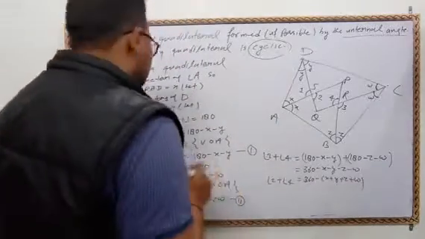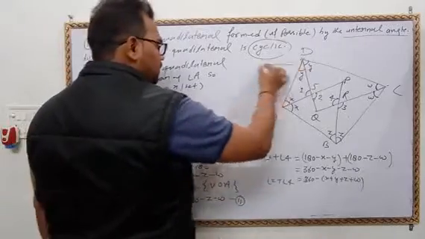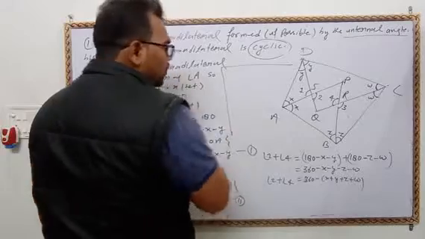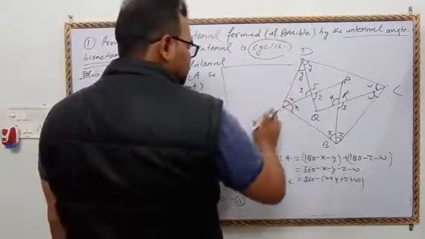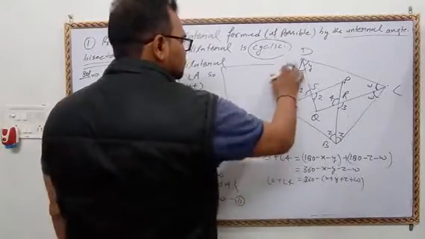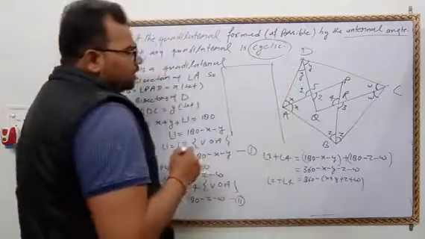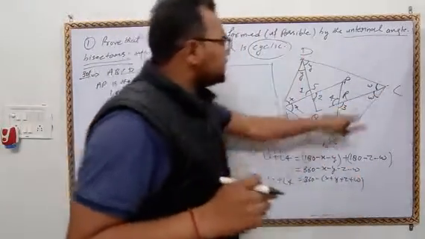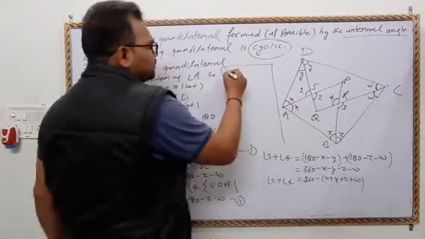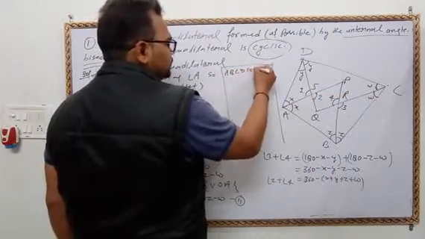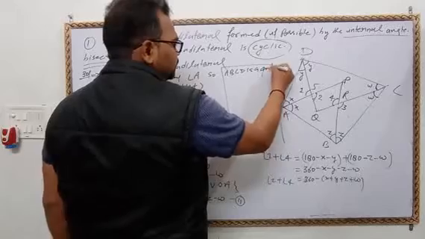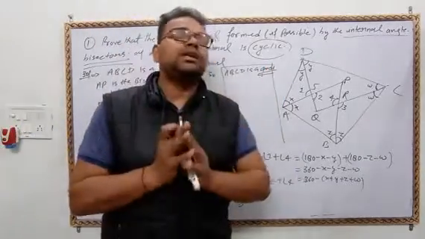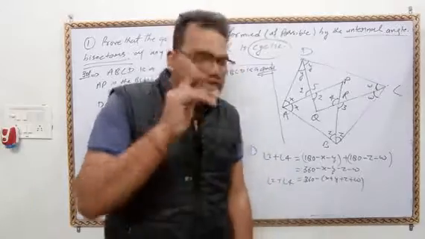Here we will use one more concept. Think about ABCD, it is a quadrilateral or not? Quadrilateral. So what is the sum of all interior angles of a quadrilateral? It is 360.